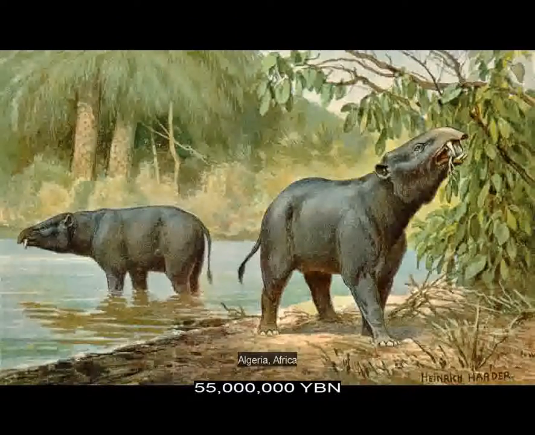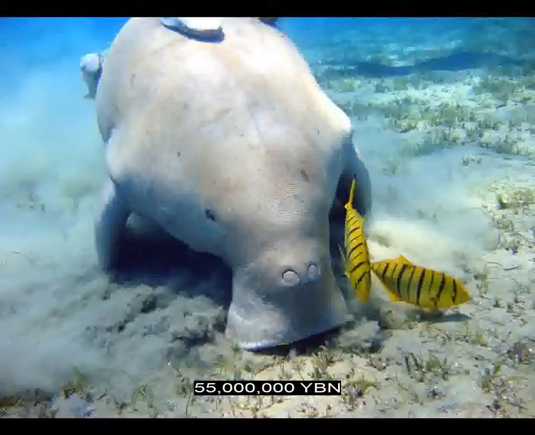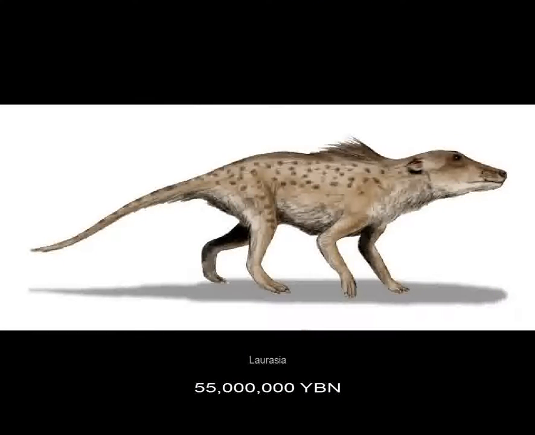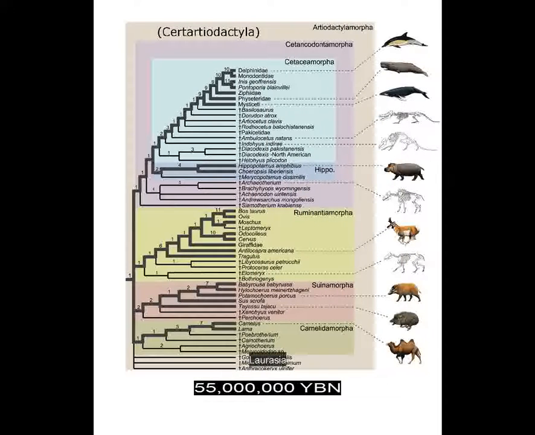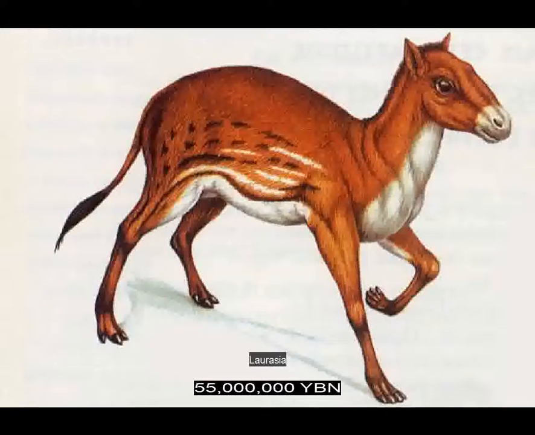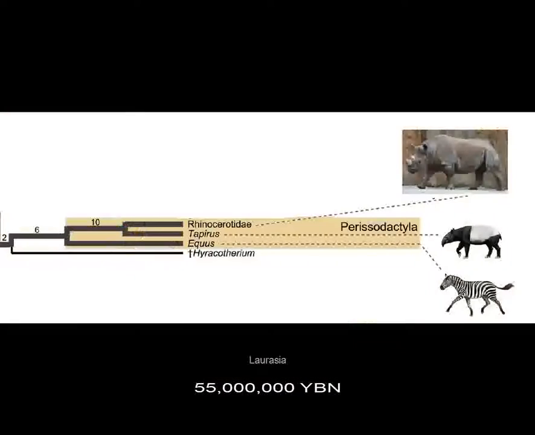Afrotheres, elephants. Afrotheres, manatee and dugong. Laurasiatheres, cetartiodactyla evolve, ancestor of all Artiodactyla, also called even-toed ungulates: camels, pigs, ruminants, which includes deer, giraffe, cattle, sheep, and antelope, hippos, and all cetacea, whales and dolphins. Laurasiatheres, perissodactyla evolve, also called odd-toed ungulates: horses, tapirs, rhinos.